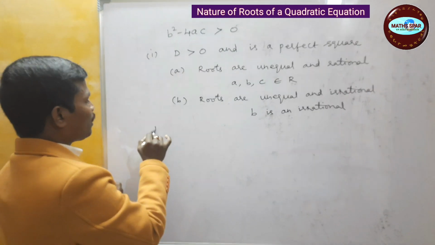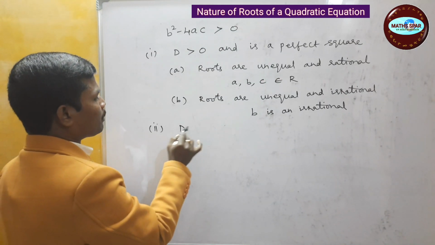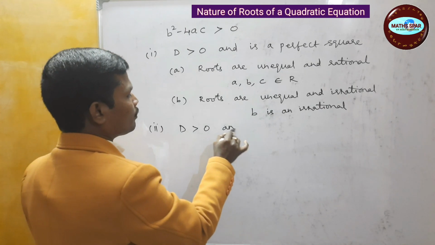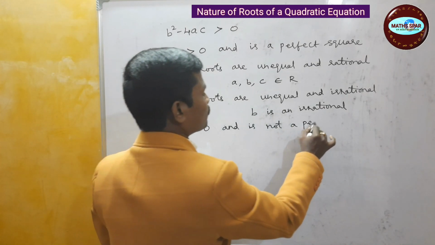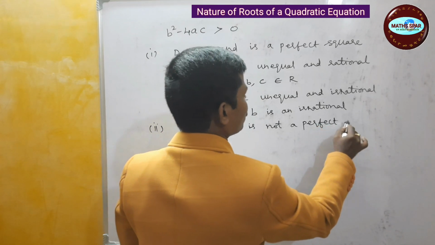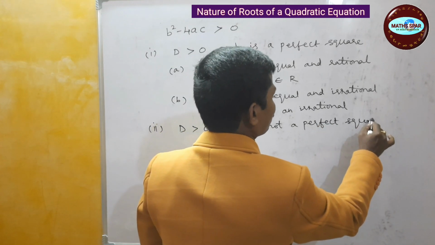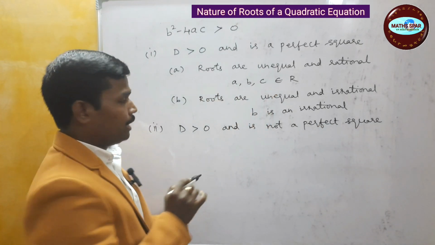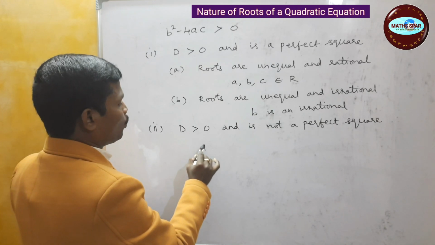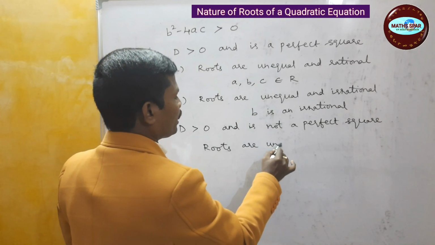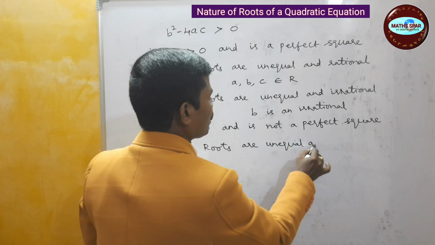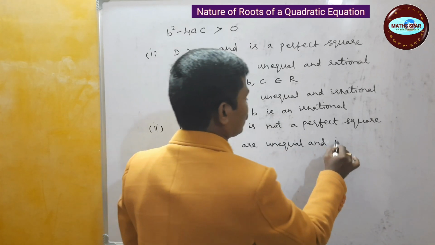Then if the same discriminant is greater than 0 and is not a perfect square, then the roots are unequal and irrational.